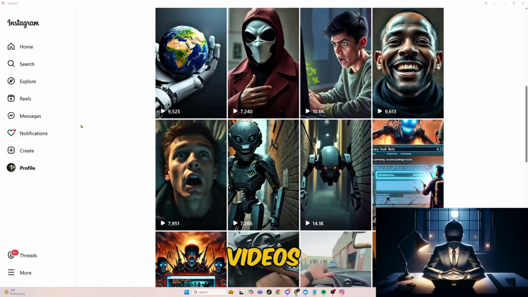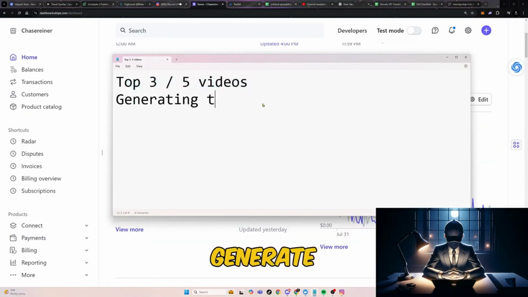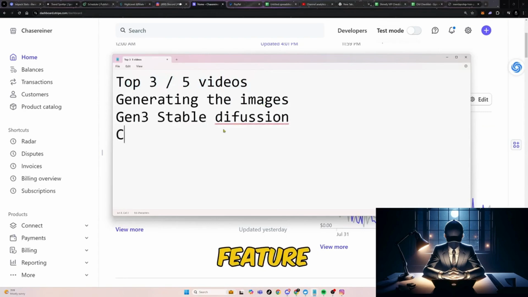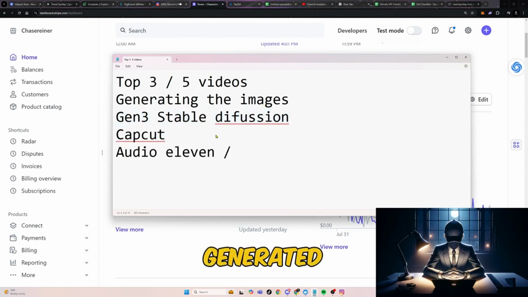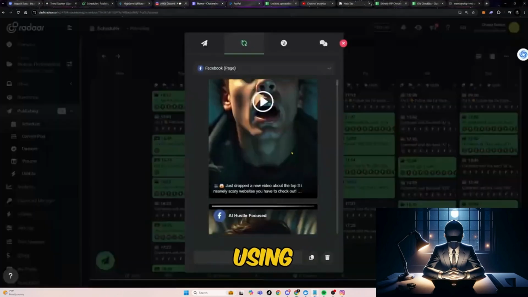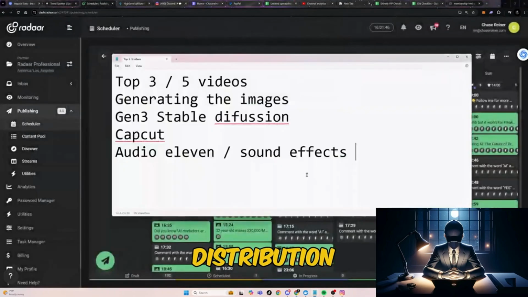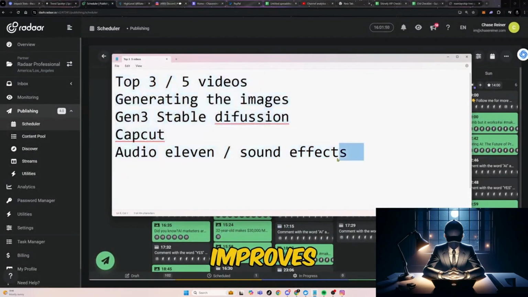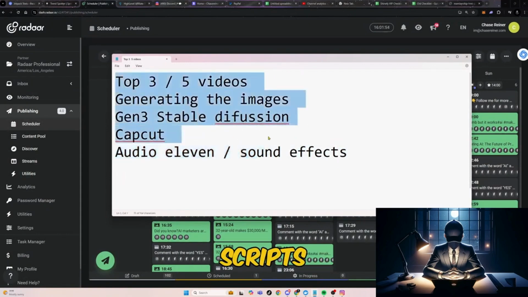To produce these videos, here's the workflow. Generate images with tools like Stable Diffusion using the Gen 3 feature. Use CapCut to turn these images into videos. Add AI-generated audio and sound effects from 11 Labs. Schedule posts using a tool like Radar to automate distribution across all platforms. While this approach is a bit manual, it improves the final video quality and keeps us organized with automation for scripts, prompts, and editing tasks.